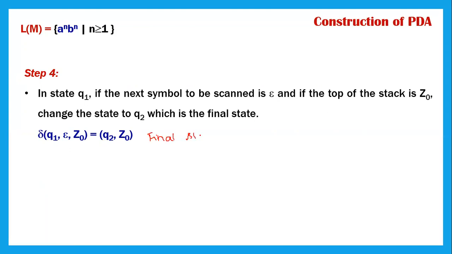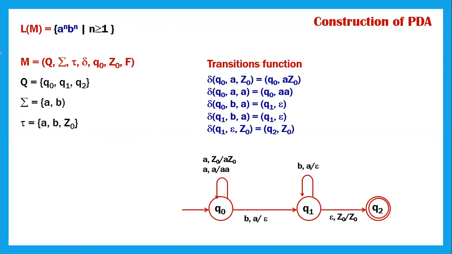Then read nothing, do not alter the contents, and make Q2 the final state. So this you have to write in the form of transition functions like this, and then draw the transition diagram as it is. That means Q naught, Q1, Q2 are the three states. Q naught is the start state, Q2 is the final state, and Q naught upon A, when the top of the stack is Z naught, where is it moving to? Q naught. So it is a self loop, and the value will be A Z naught.